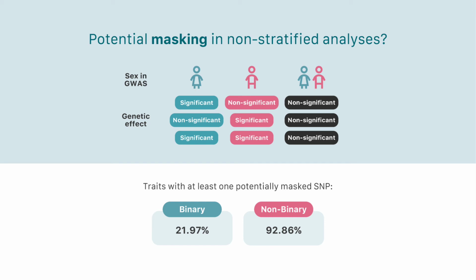As such, we looked across the genome for SNPs that were found to be significantly associated to the phenotype in a sex-specific model, but that were deemed to be non-significant in a sex-agnostic model, and found evidence of masking across around 22% of the binary and 93% of the non-binary traits considered. These findings suggest the need for studies to perform sex-aware analyses in order to make sure no sex-specific loci of interest are being missed, which could ultimately help explain some of the differences in phenotype between the sexes observed, and even explain why a given sex is more predisposed to certain diseases than the other.